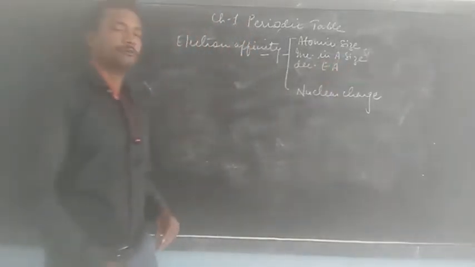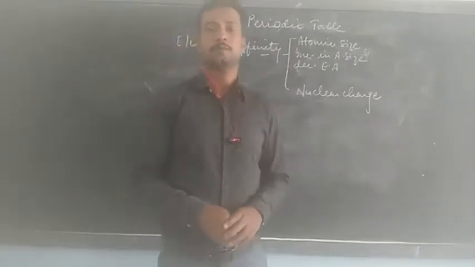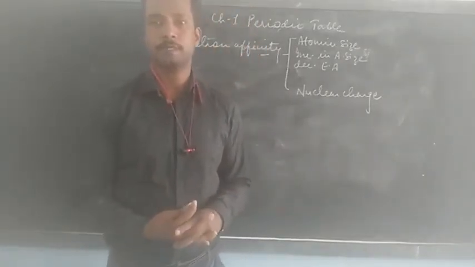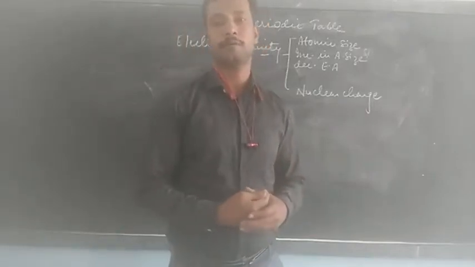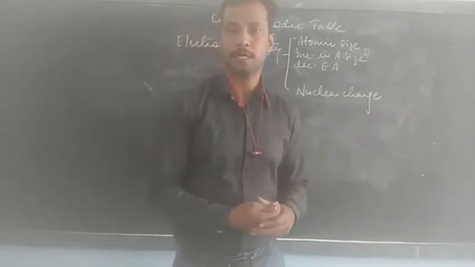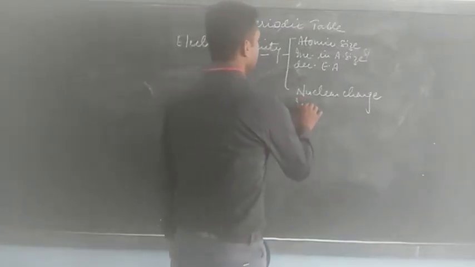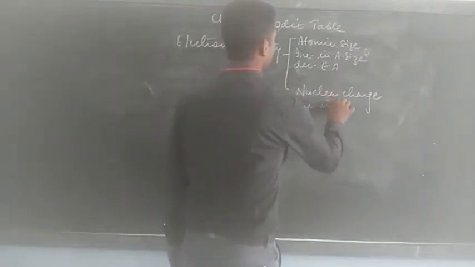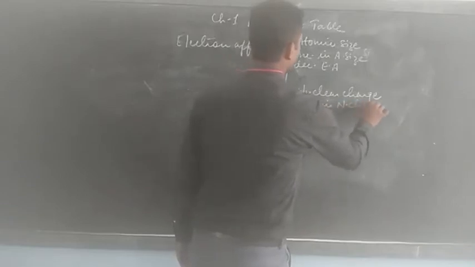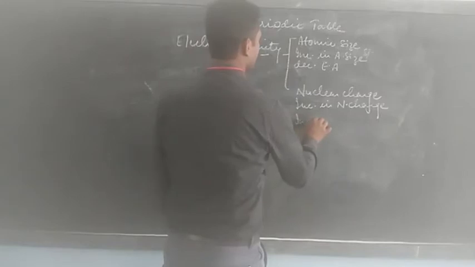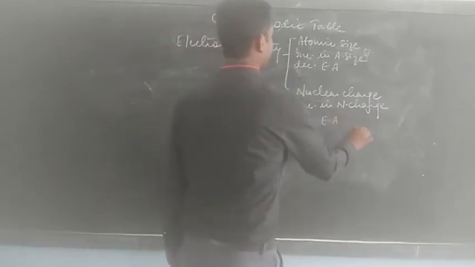On the other hand, an increase in the nuclear charge will increase the force of attraction and hence an electron can easily be added to an atom. So we can say increase in nuclear charge increases electron affinity.